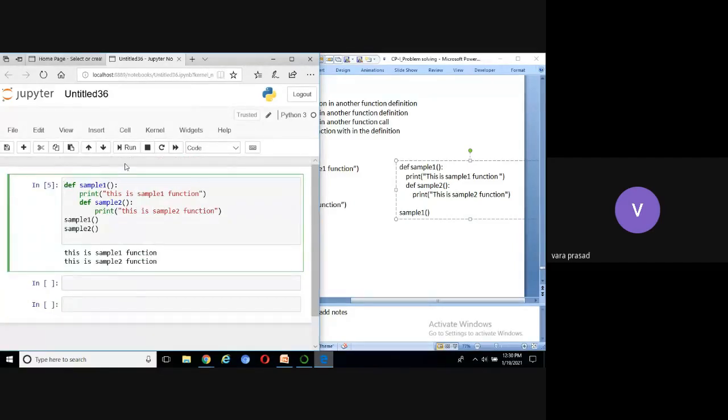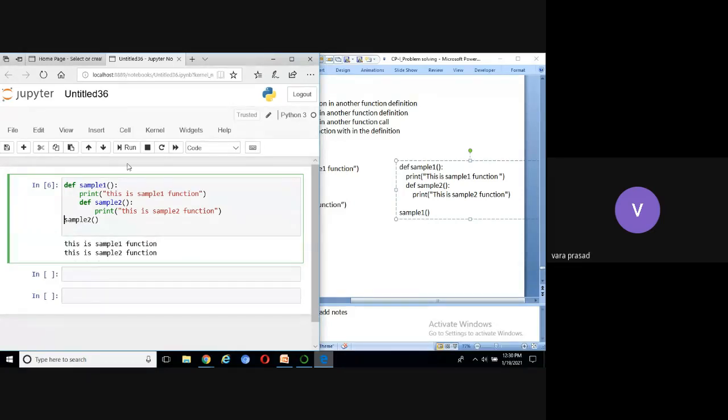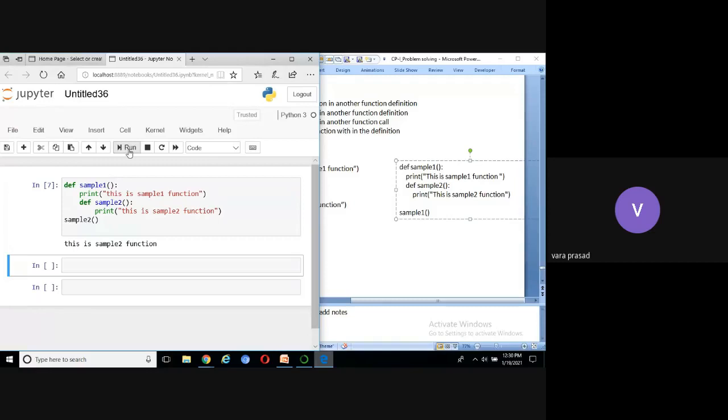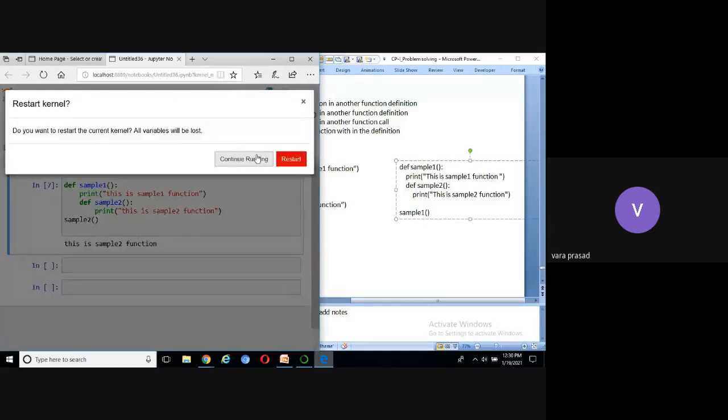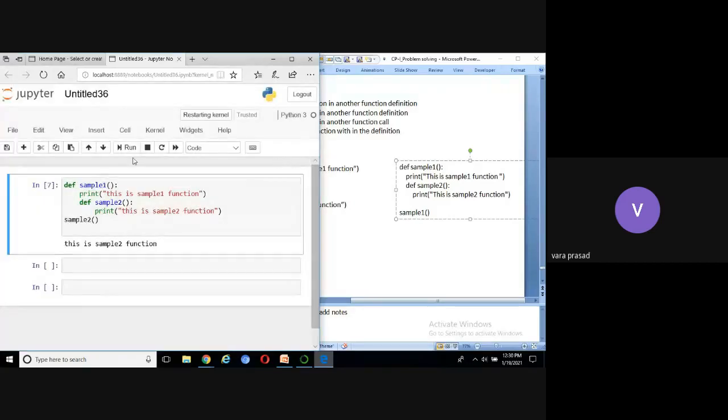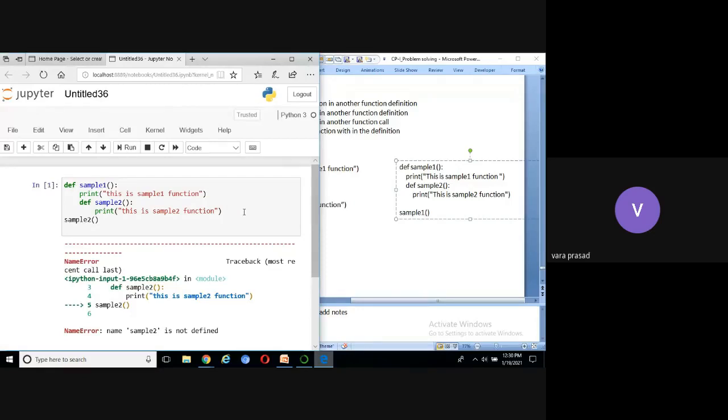You can see here, I can see here, it is displaying syntax error.